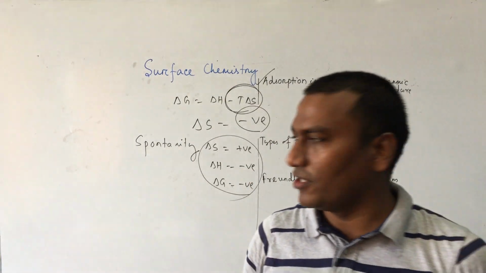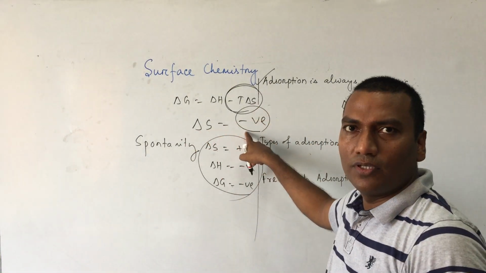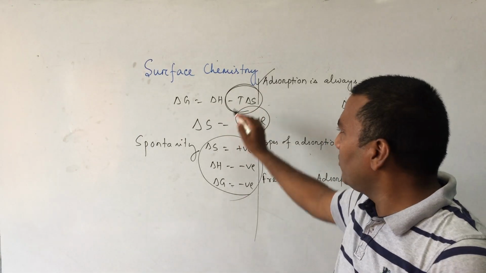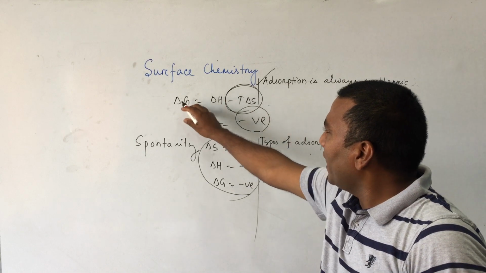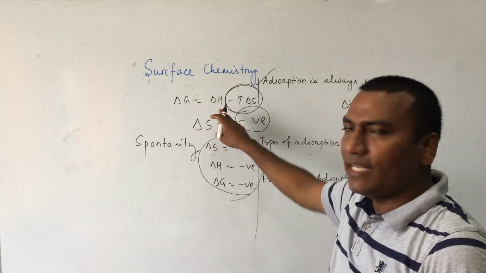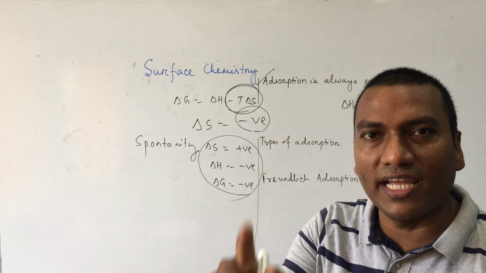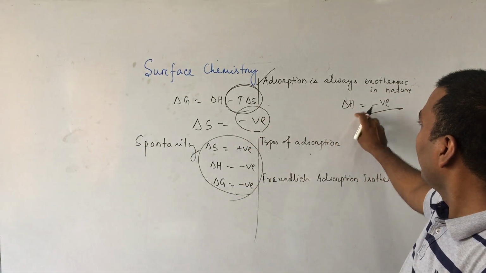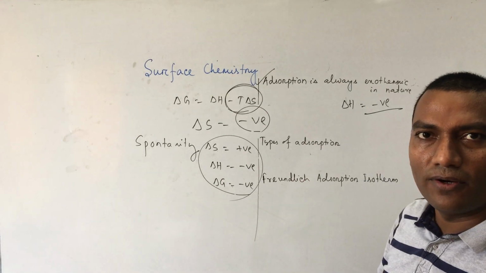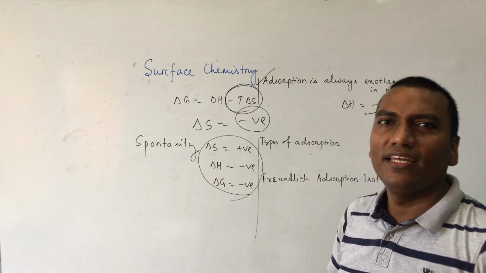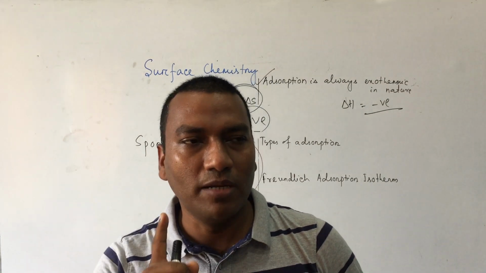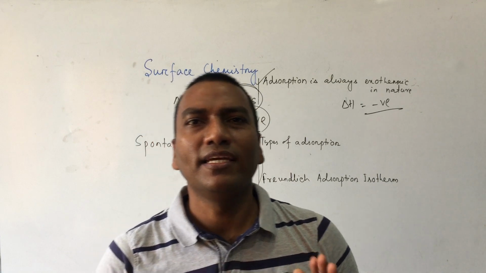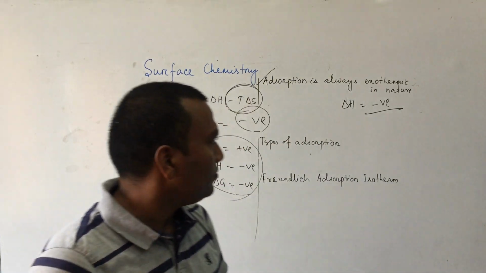So during adsorption, the delta S value is negative. So if this is negative, this total term is positive. So if this value is positive, to make the delta G value negative, the delta H value must be more negative. When delta H is more negative, it is called an exothermic process. Okay, this is very, very important. So adsorption is always exothermic in nature. Clear now?